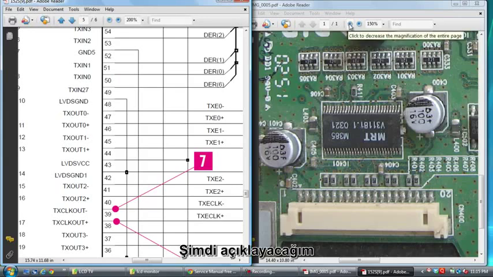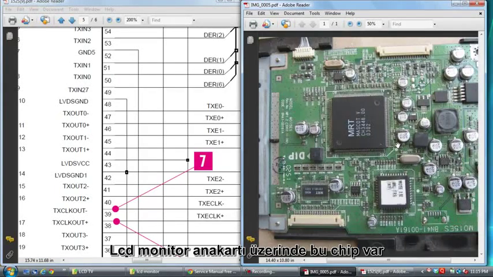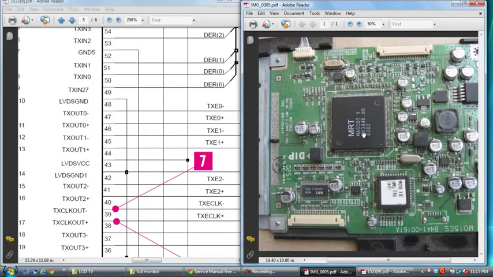So now I will explain on the board. The LCD monitor motherboard has this chip. Latest motherboards have only one chip. This LVDS chip is also included in this chip. First the RGB signal comes to here from the VGA connector, that is red, green, blue.